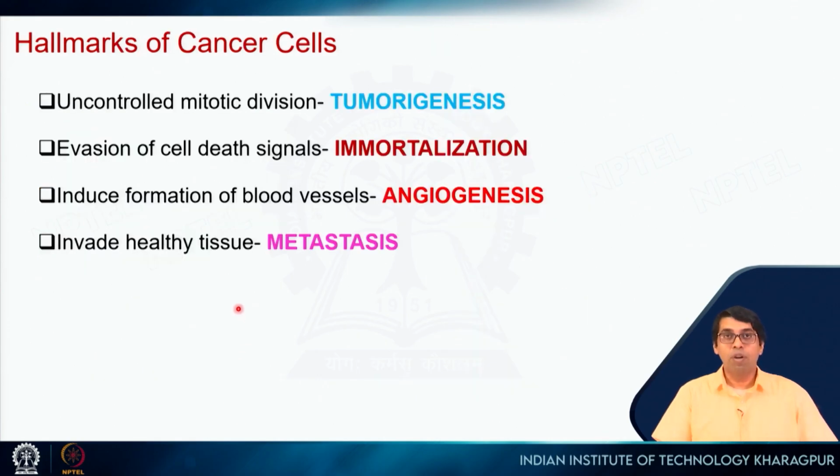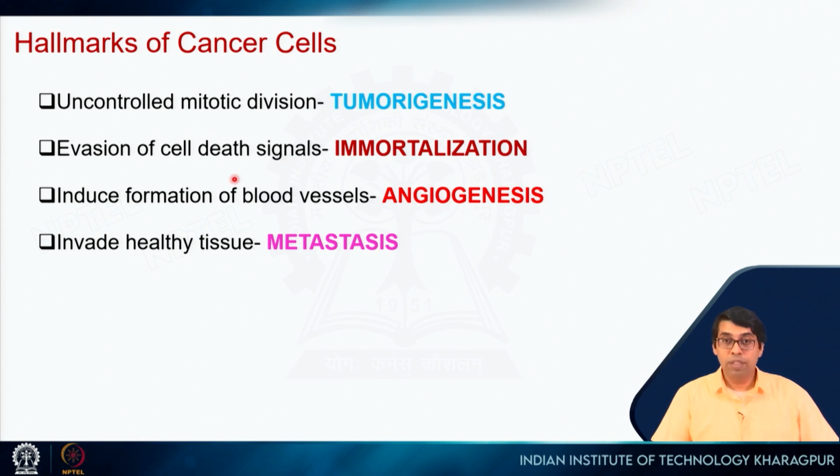Okay. So, what are the hallmarks of cancer cells? There are these four major hallmarks. The first one is uncontrolled mitotic division, right. So, uncontrolled cell division, which is called tumorigenesis. The second one is evasion of cell death signals. So, it avoids apoptosis, right, which is immortalization. So, these cells will keep on dividing.